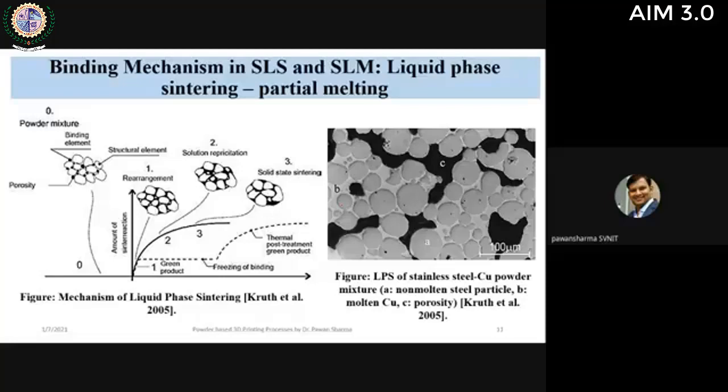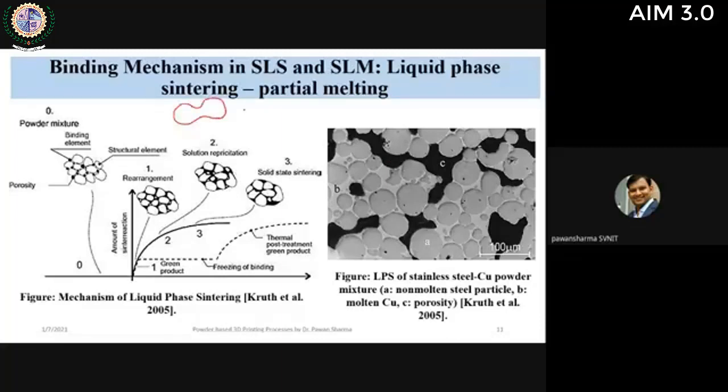The copper which gets melted, due to its wetting properties, will wet the surface of the stainless steel powder and will move due to capillary action through the cavities. So the copper will act as a binding agent in case of partial melting. So why are we actually going for partial melting? In solid state sintering, we have seen one example of neck formation. We have already discussed that.